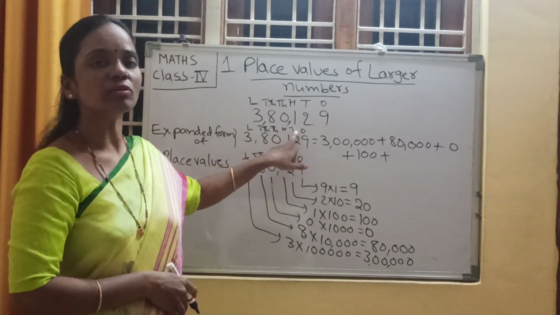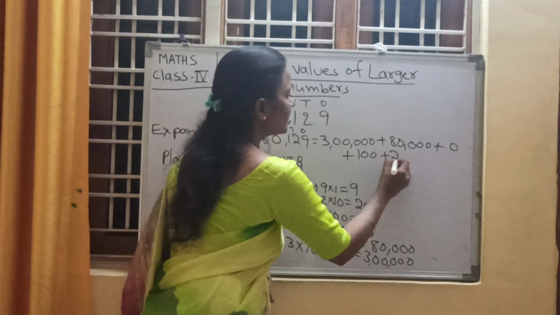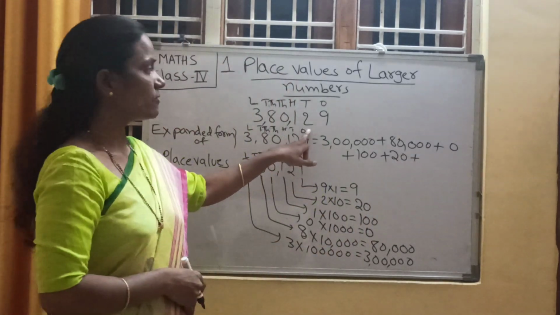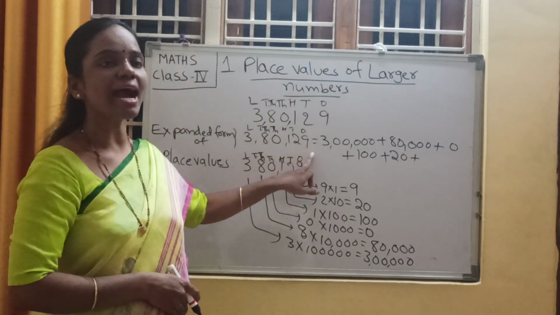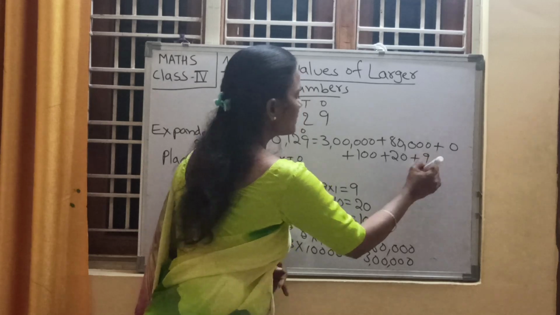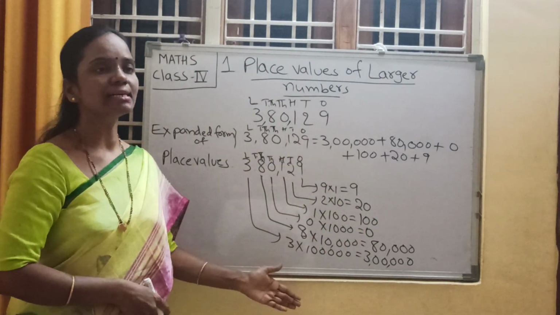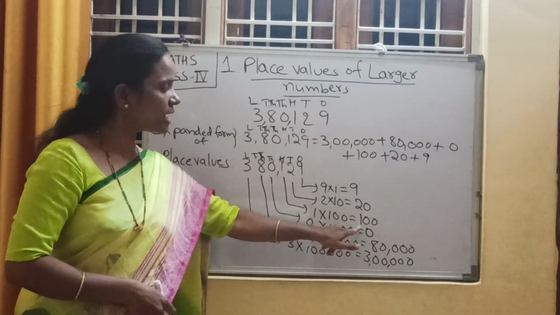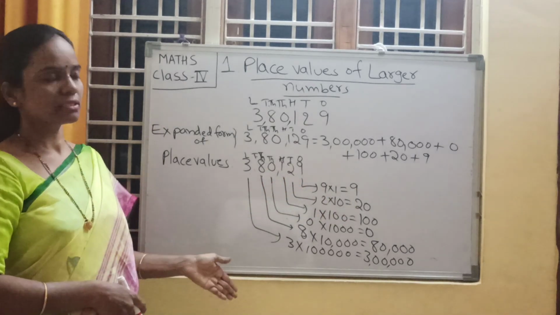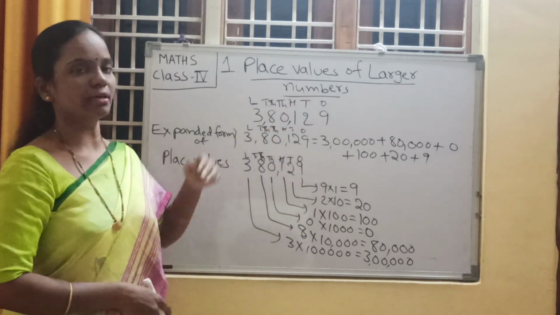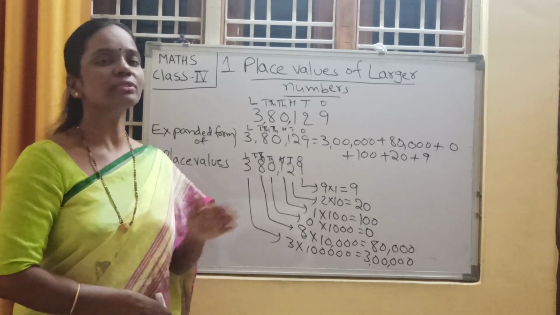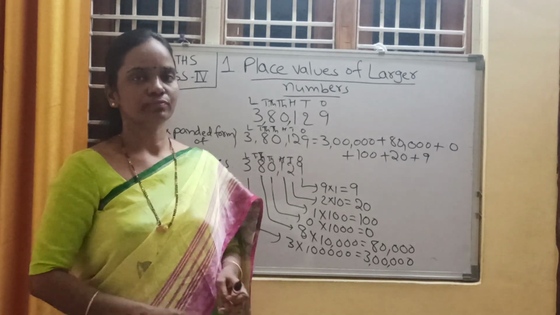What is the place value of 2? 2 tens are 20. Plus 9 is in ones place. What is the place value of 9? 9 ones are 9. So what I did here? I just added the place values of those digits. So it is the expanded form of this number. Understood, children? Note it down, all of you.